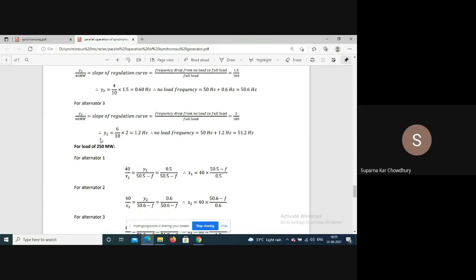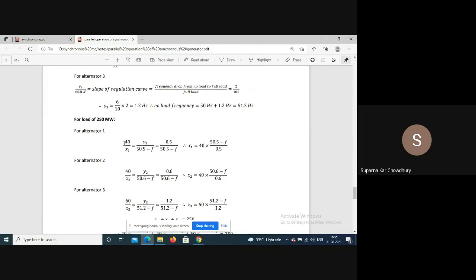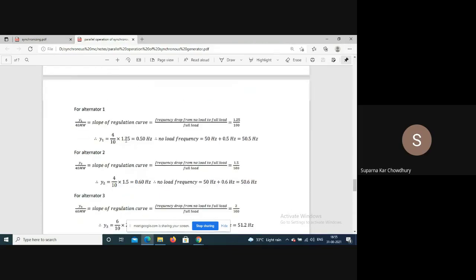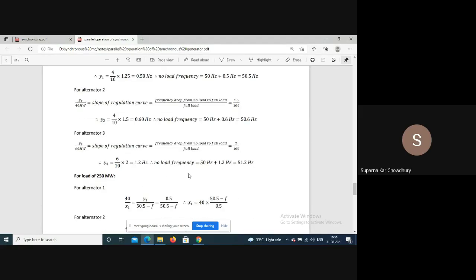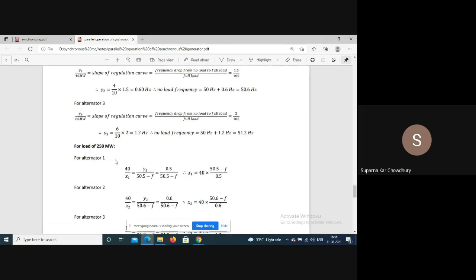So for the 250 megawatt load, say this is the operating frequency. The first one is sharing x1, this is x2, this is x3. Now for the first one, this triangle and this triangle are similar, as in the previous problem.